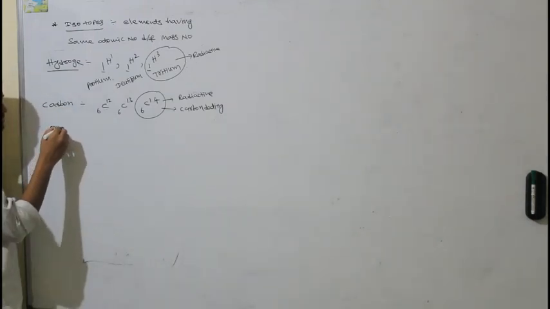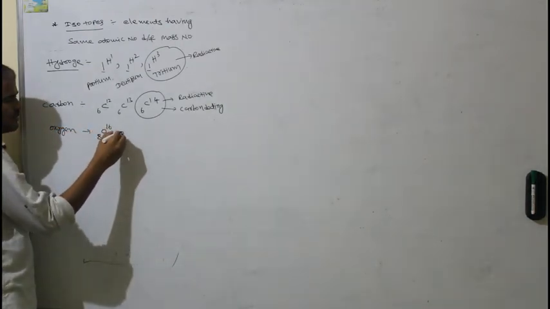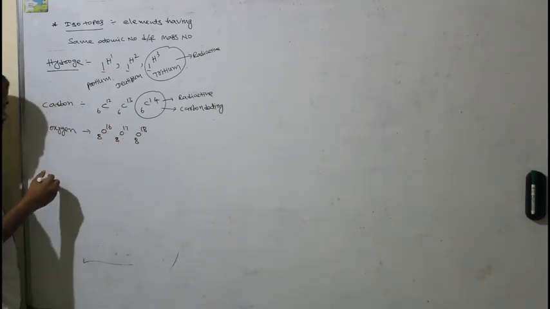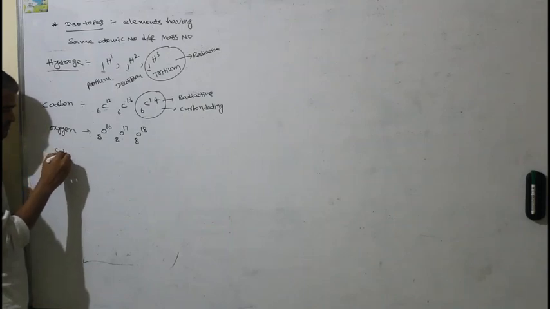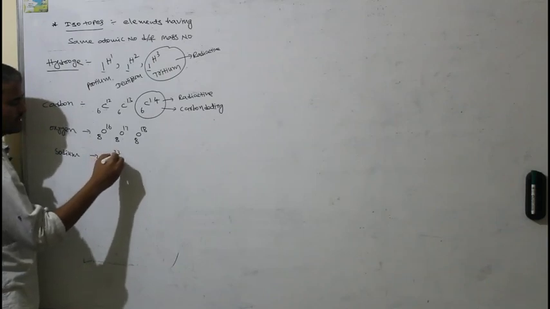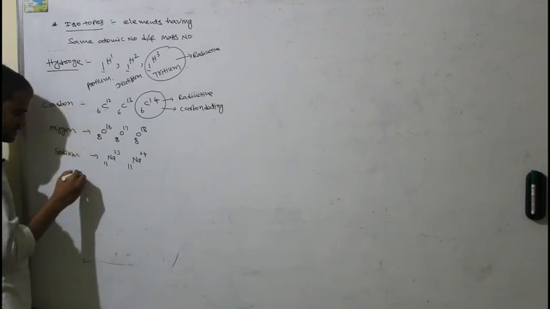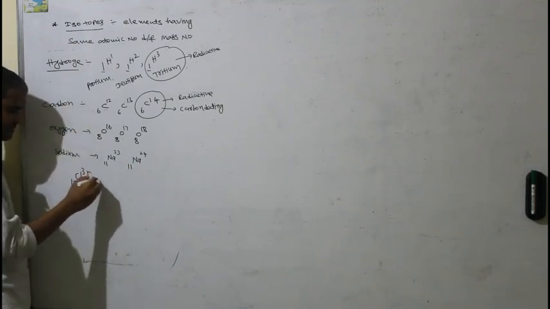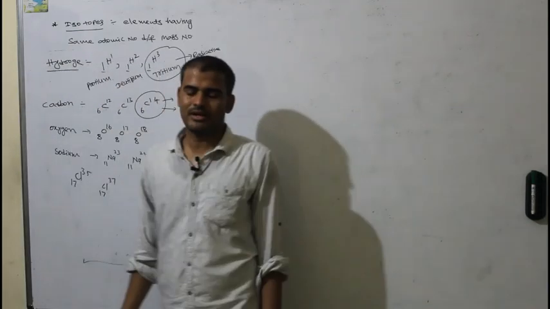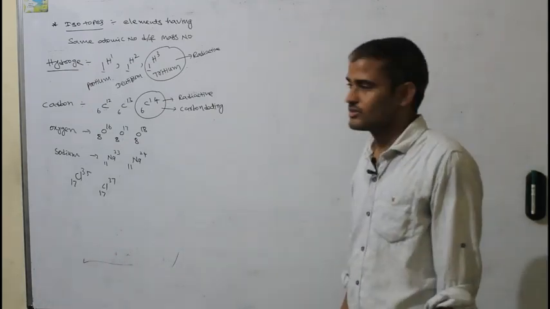Oxygen also has isotopes: O816, O817, and O818. Even sodium has sodium 1123, sodium 1124. Chlorine has 1735, chlorine 1737. Like elements which have same atomic number, different mass numbers will be called as isotopes.